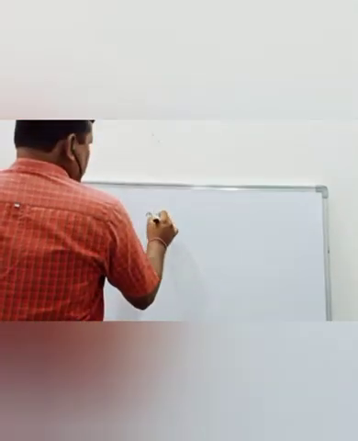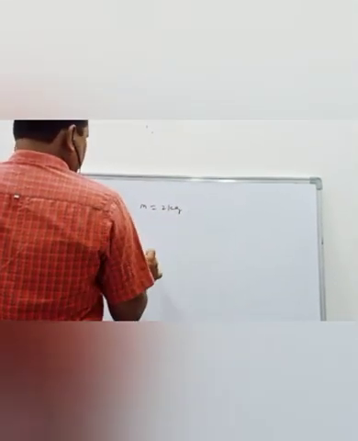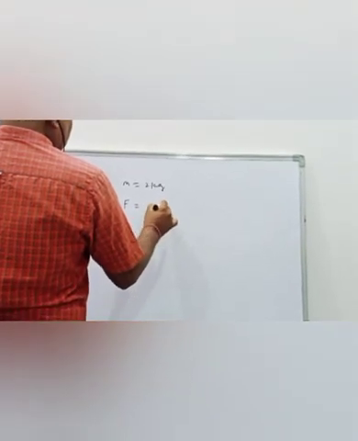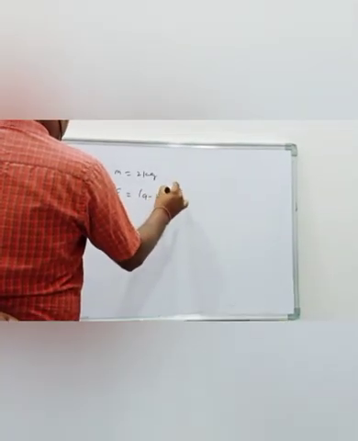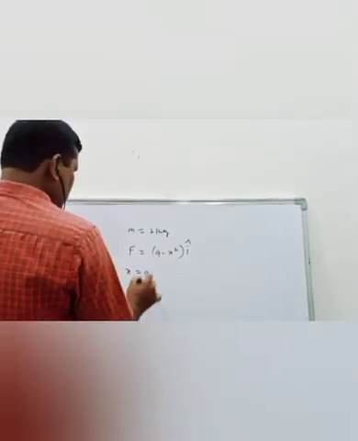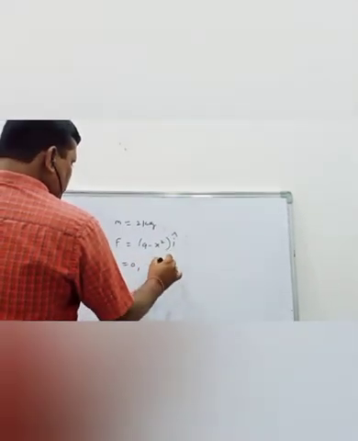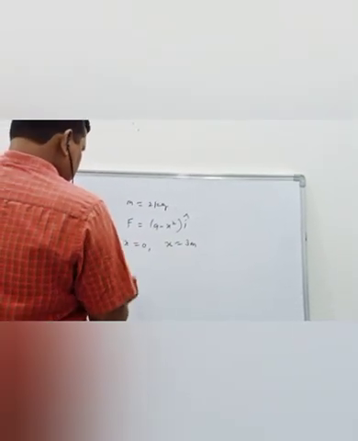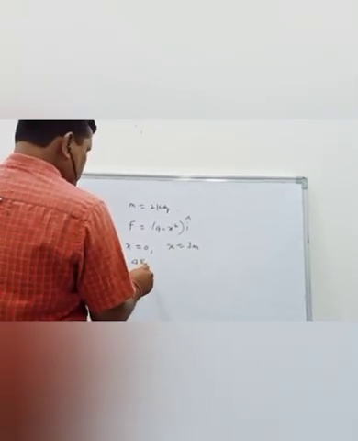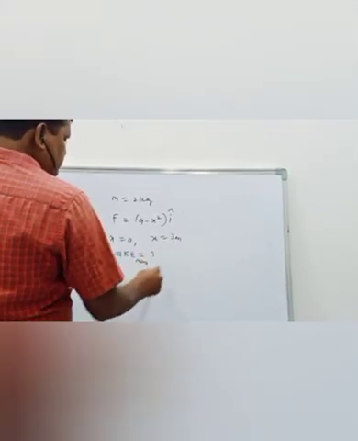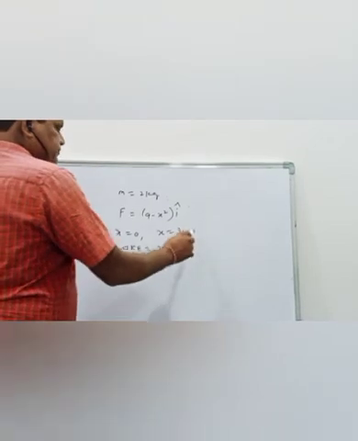Block of mass 2 kg. There is a force acting on it, 9 minus x square i cap. At x is equal to 0, the block is at rest. Then the block is moved 3 meters. Calculate the maximum kinetic energy at 3 meters distance.